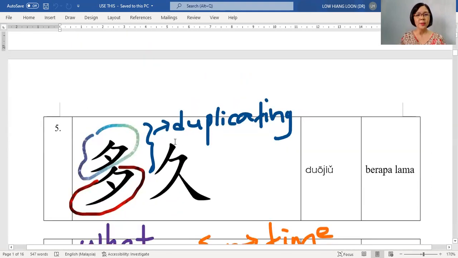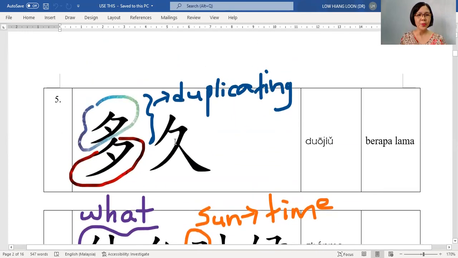Okay, 好的. Now come to this. 多久? 多久? Okay, 多, you see, the upper part and the lower part are similar, although not exactly the same. The top one is smaller, the bottom one is bigger, but the shape is the same. So actually, this is duplicating, meaning originally this is 多. 多 means a lot, banyak.